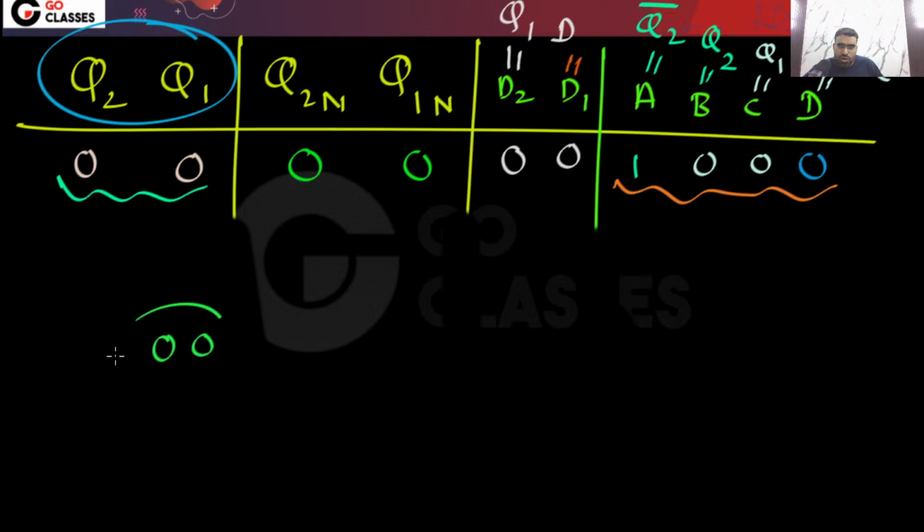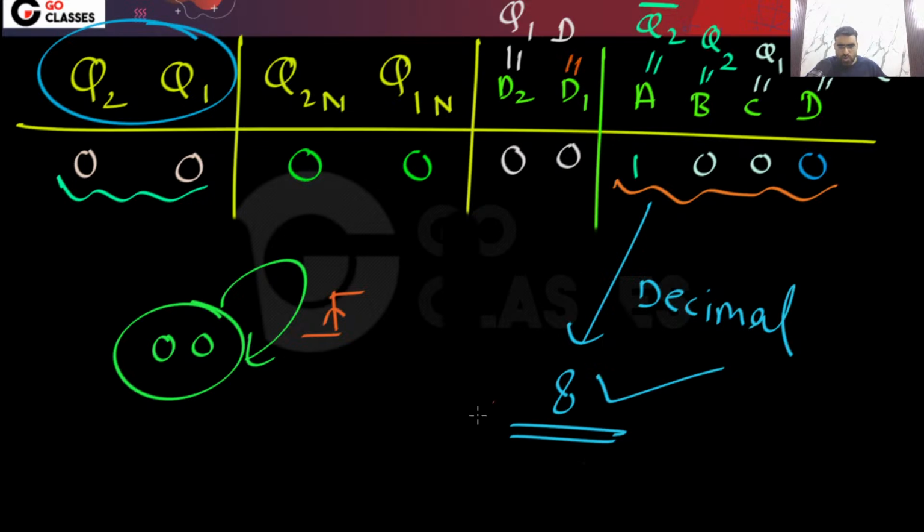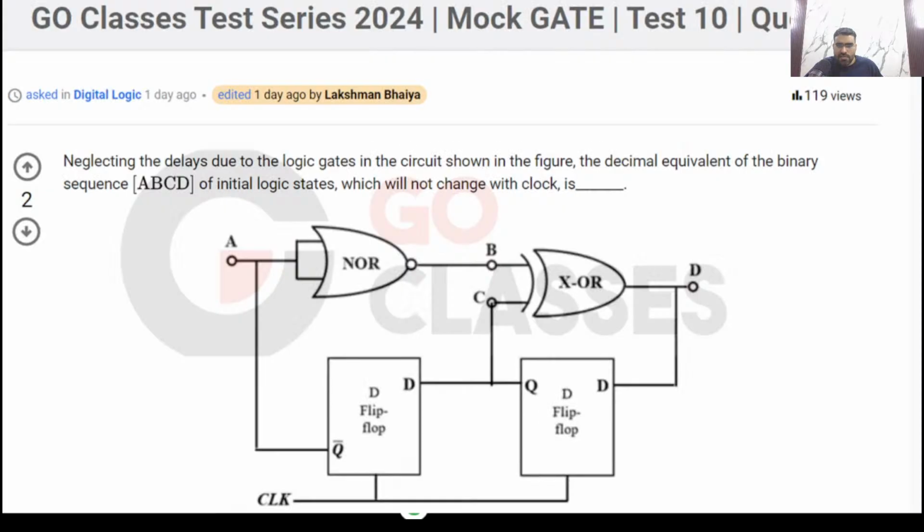So very simple point. If your state is 0, 0, then you will again go to 0, 0. So your state is not changing after every clock pulse. So your answer will be what? What is the decimal value of this? The decimal value of this will be 8. So the answer will be 8. Is this understood? Is this clear? Do you have any doubt?